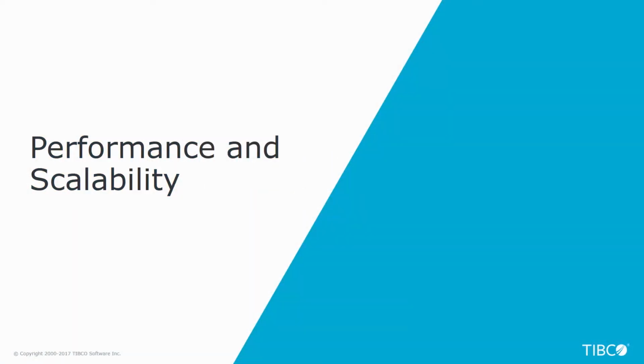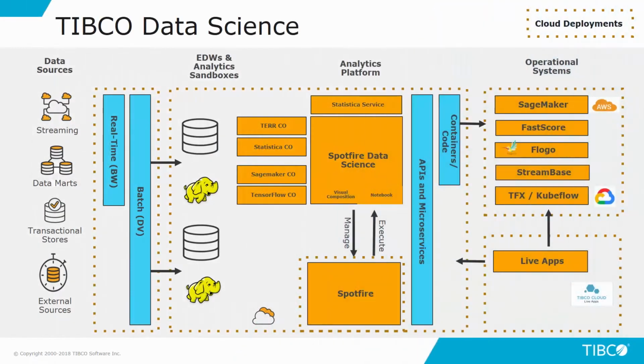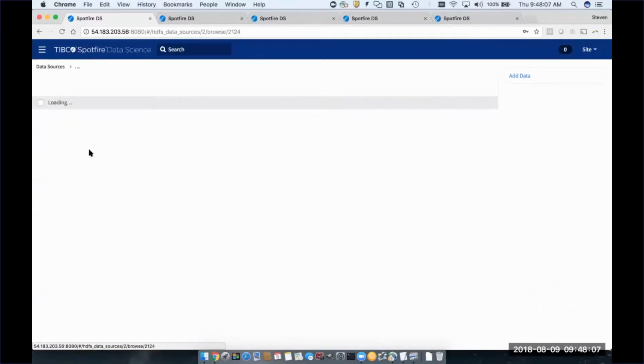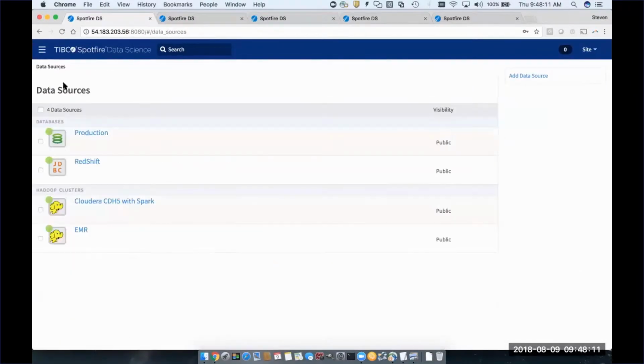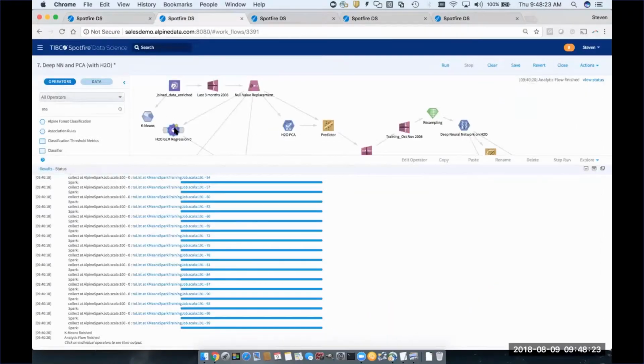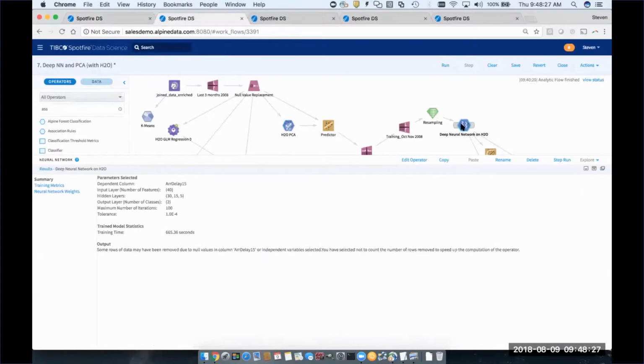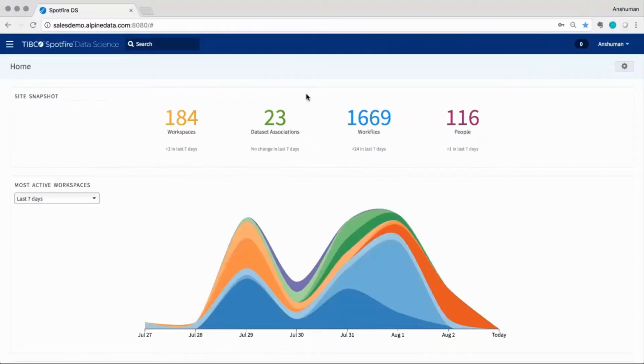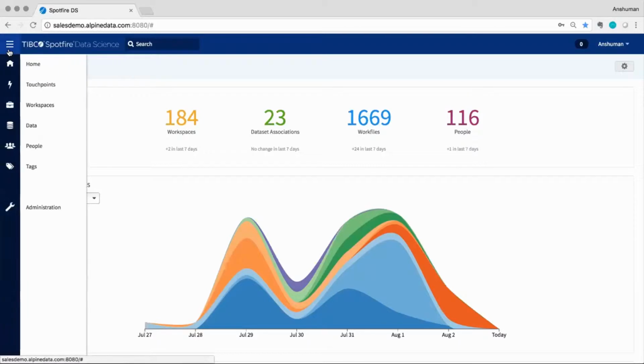TIBCO data science and machine learning platforms integrate with Google TensorFlow and Amazon SageMaker using the custom operator framework. TIBCO also integrates with Microsoft Azure, CNTK, as well as open source frameworks such as H2O and Apache Spark. Spotfire Data Science is a cloud-based platform and is frequently deployed to both private and public clouds.